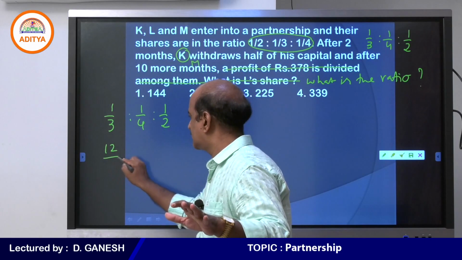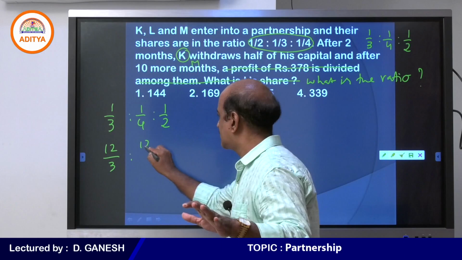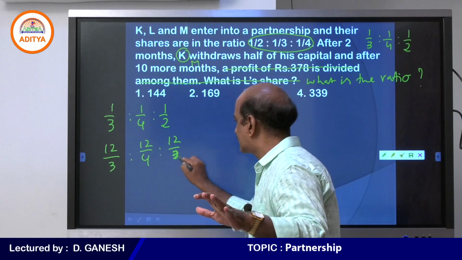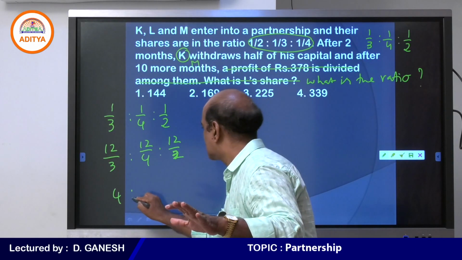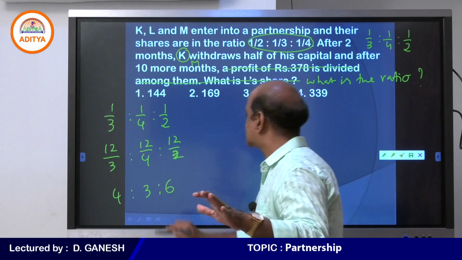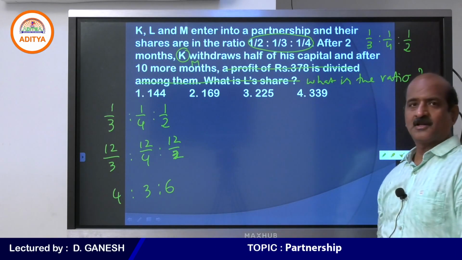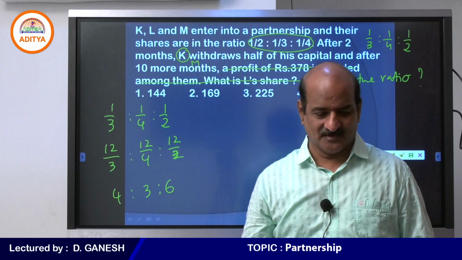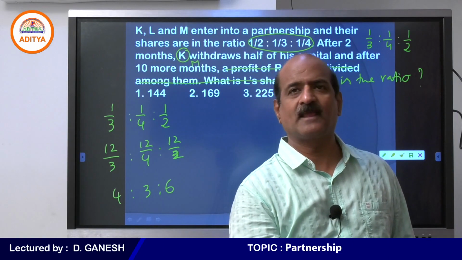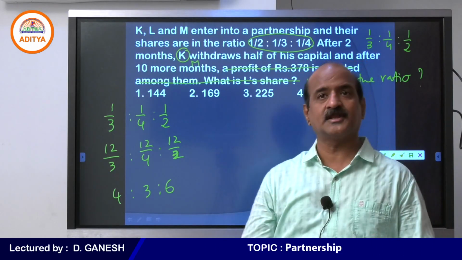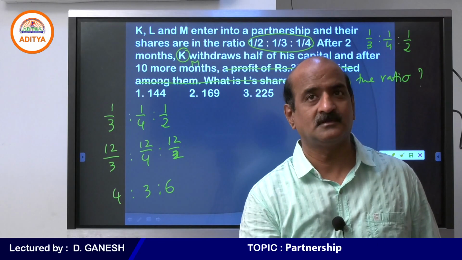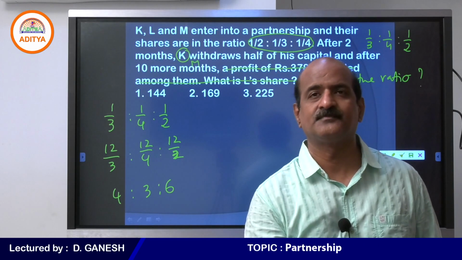We will be multiplying the same by 12. 12 by 3, 12 by 4, 12 by 2. Come on student, 4 is 2... this is 3 times. 4 is 2, 3 is 2, 6. Now go ahead. Whenever the numbers are in fractions, we have to see that. So 4 is to 3 is to 6 is the investment ratio, but there is a time, we need to consider the time.